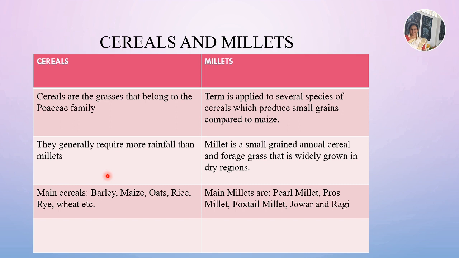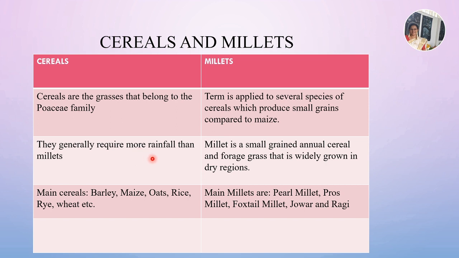Then what are millets? They are called minor cereals because they have small grains compared to cereals. These cereals and millets belong to the family Poaceae.